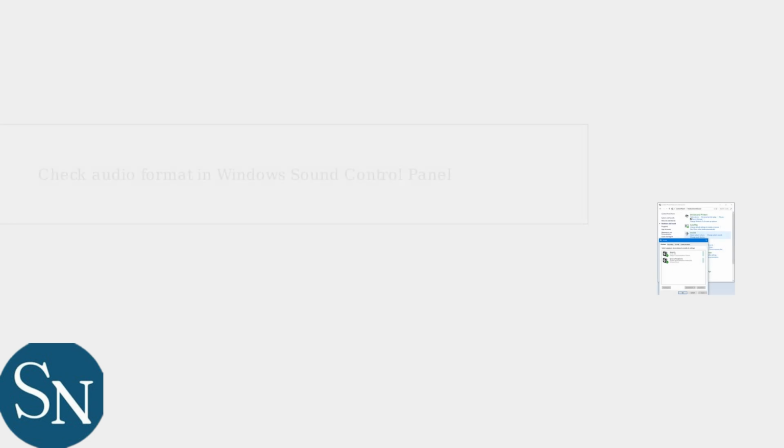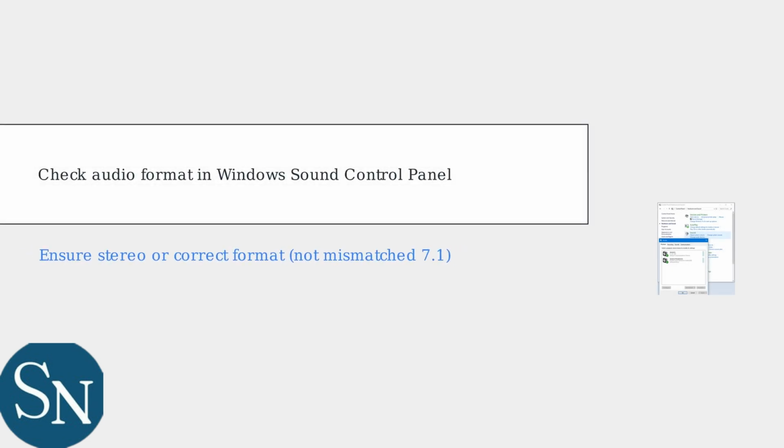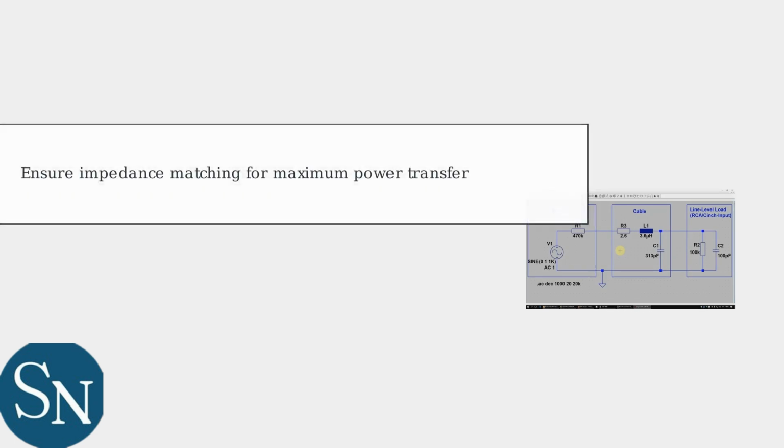Also, check your audio format in Windows Sound Control panel. Mismatched settings like 7.1 surround sound when stereo is optimal can reduce volume. Ensure proper impedance matching from your audio source to maximize power transfer.